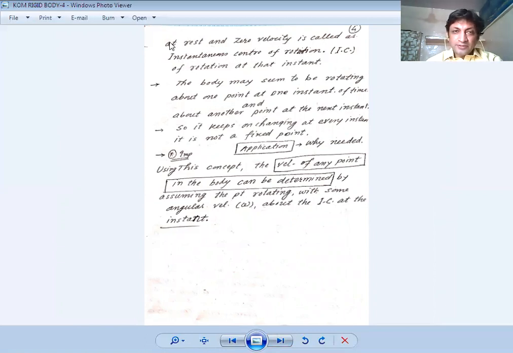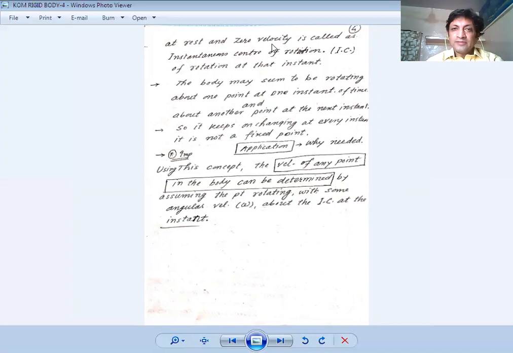I have also mentioned this in rotational motion, because this is the rotating part. Here we are considering the rotating part of the bar in general plane motion. It means the rotation must be about a fixed point, and when it is a fixed point it will be at rest, and if it is at rest, its velocity will be zero.